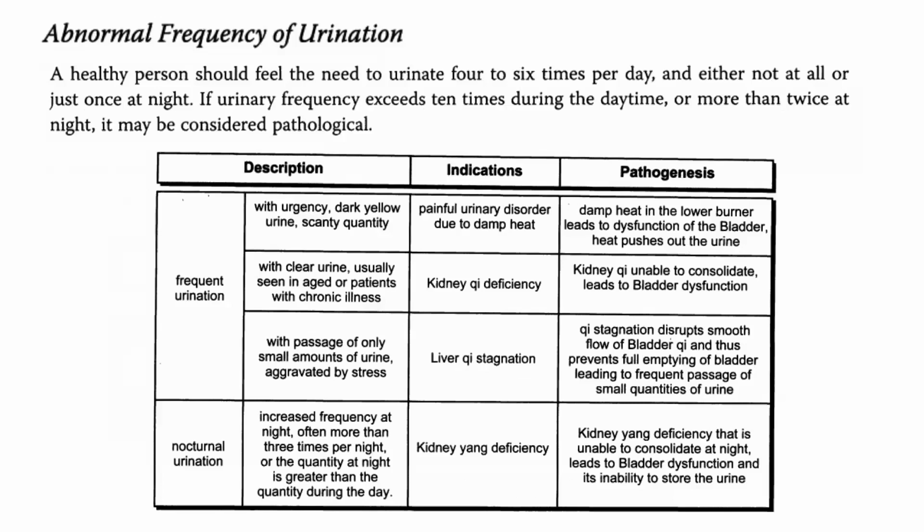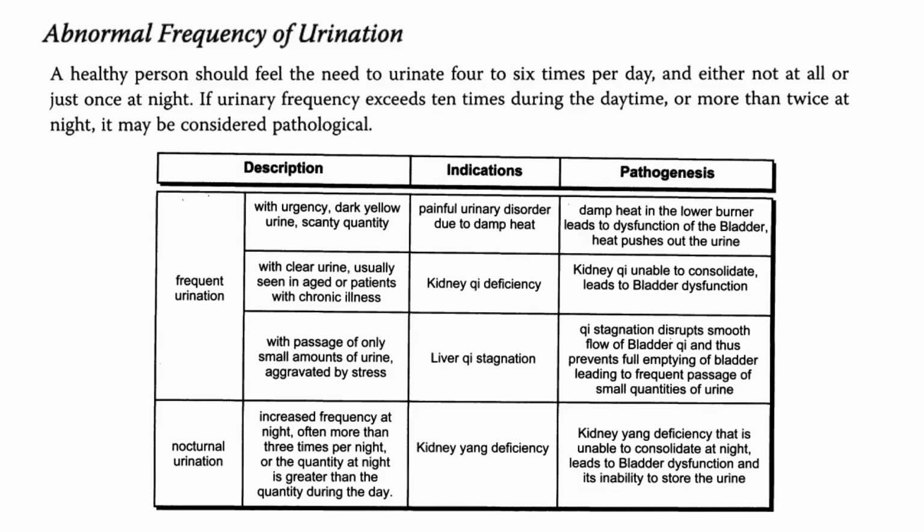A healthy person should feel the need to urinate 4 to 6 times per day, and either not at all or just once at night. If urinary frequency exceeds 10 times during the daytime or more than twice at night, it may be considered pathological. Frequent urination with urgency, dark yellow urine, scanty quantity would mean a painful urinary disorder due to damp heat. So there is damp heat in the lower burner, leading to dysfunction of the bladder, and the heat pushes out the urine.